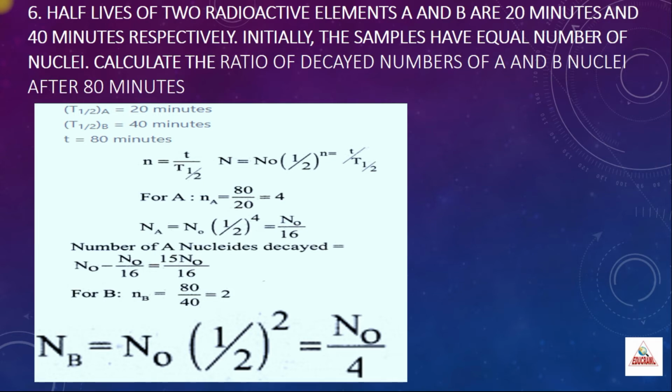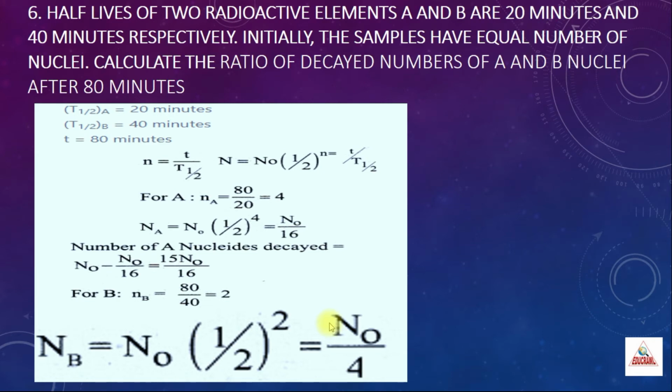Similarly, we have to find the number of B elements decayed. For B, once again the same relation, n for B we will calculate as 80 by 40, which is equal to 2. Now this value you will substitute in the second equation, that is N is equal to N naught half power n. Here for B, N_B is equal to N naught half power 2, which is equal to N naught by 2. This is the number of nuclides which haven't decayed.